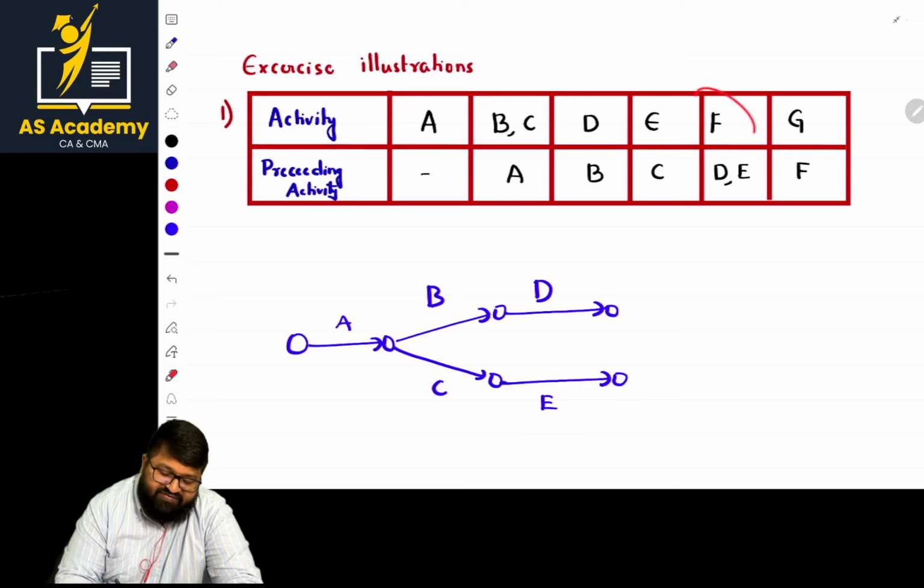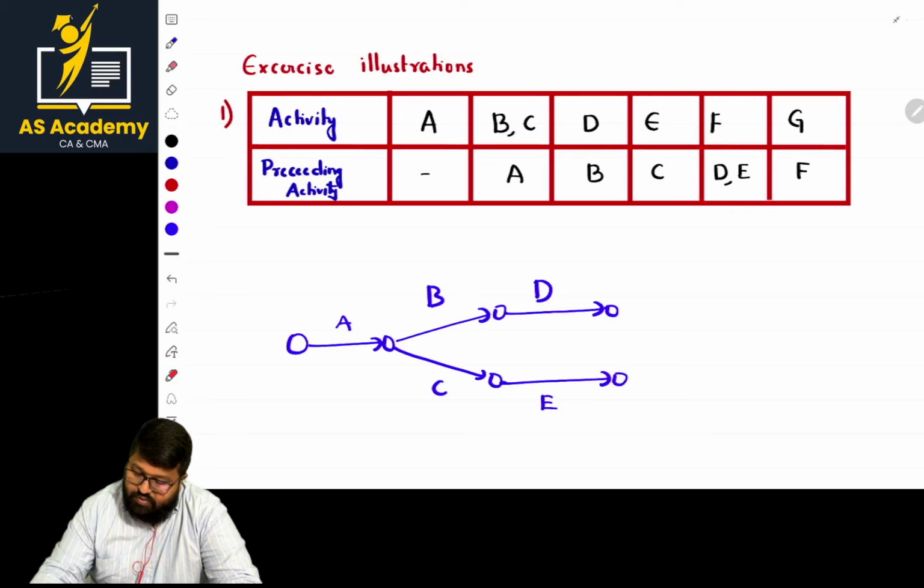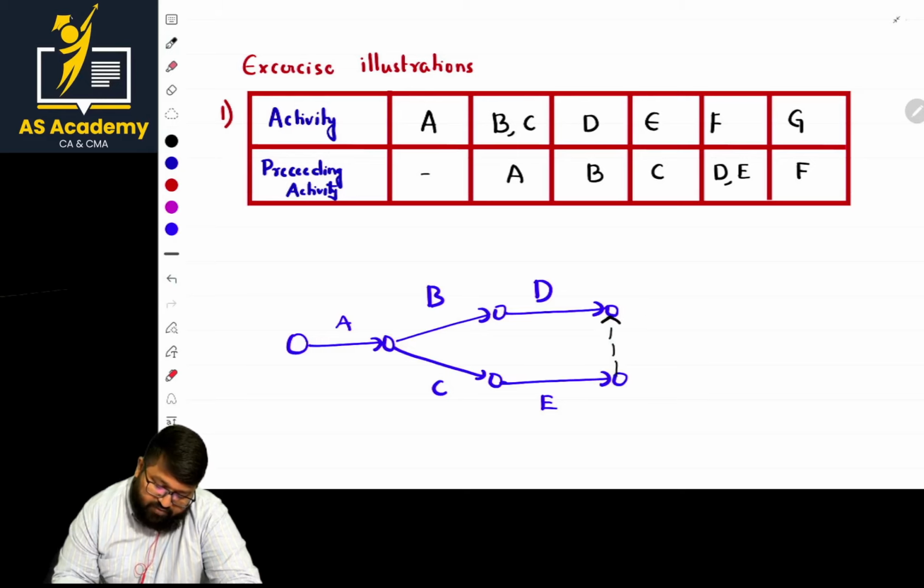Now, what is the next point he mentioned, ma'am? Sir, he is telling that F will start where D and E end. So D and E should end at the same point now, sir. So I will have a connection like a dummy. I'll use a dummy part and I will complete the connection. From that I will go with F, sir. From there I will go with G, sir.